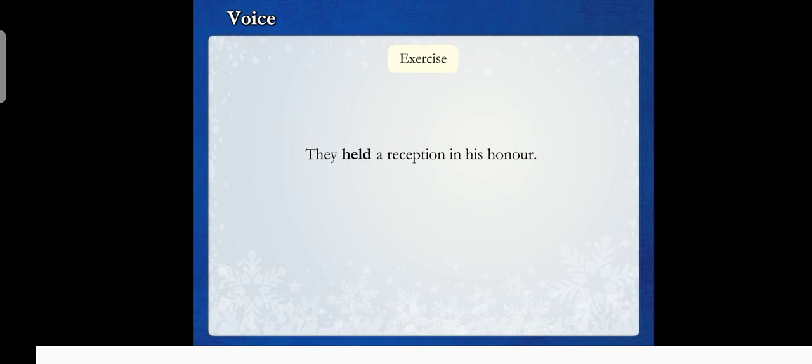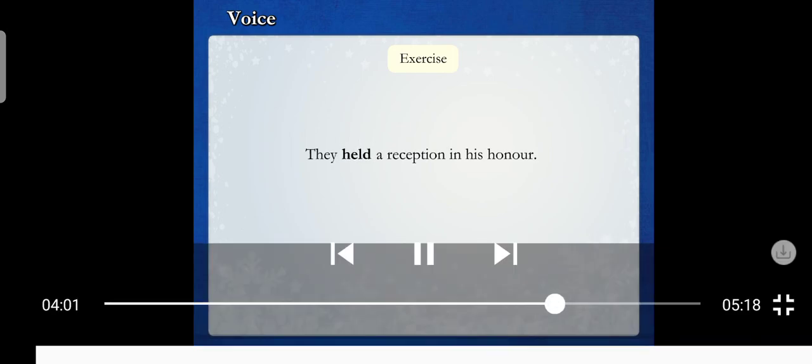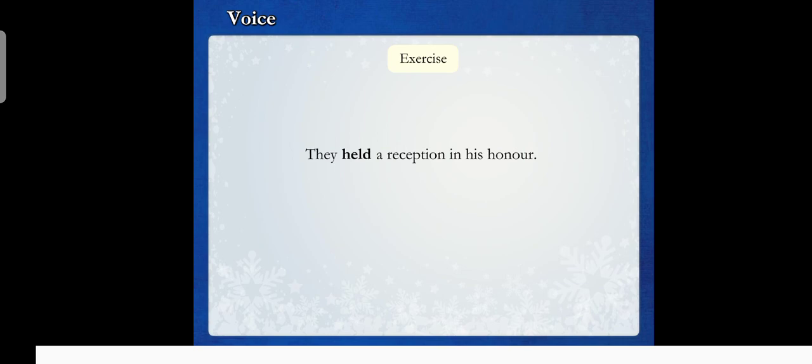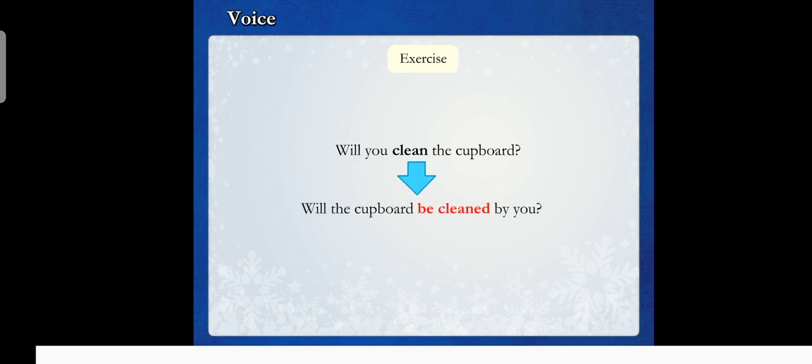They held a reception in his honor. What will be the passive form of this statement? It will be, a reception was held in his honor. Will you clean the cupboard? How will this question change to the passive form? It will become, will the cupboard be cleaned by you?